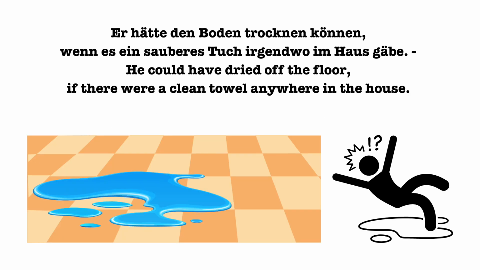Er hätte den Boden trocknen können, wenn es ein sauberes Tuch irgendwo im Haus gäbe. He could have dried off the floor if there were a clean towel anywhere in the house. I know what you're thinking. Where did gäbe come from? Well, that is one of the verbs that is commonly used in their official Konjunktiv 2 forms. No würde anywhere in sight.